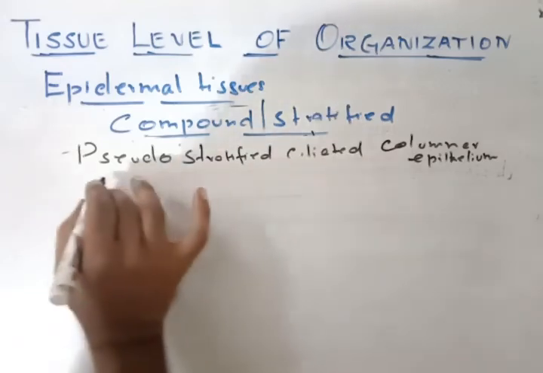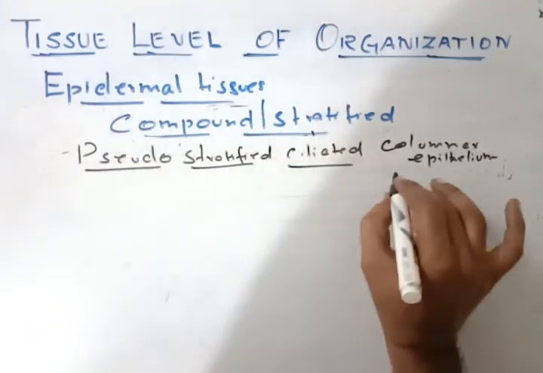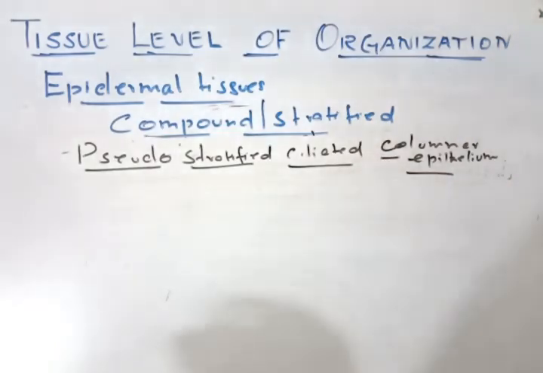So this is a special type. Pseudo means false, stratified means layered, and ciliated means a hair-like growth present on the columnar epithelial tissues. This is a special type of layer arrangement.